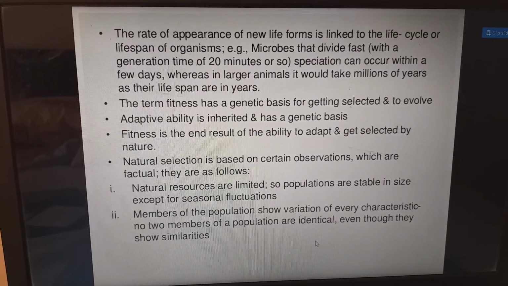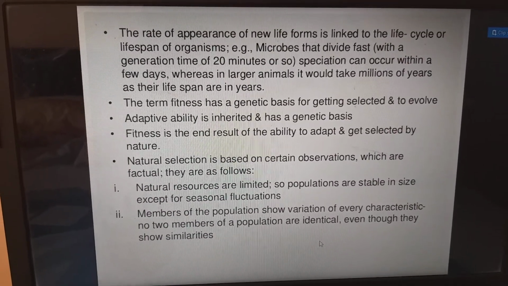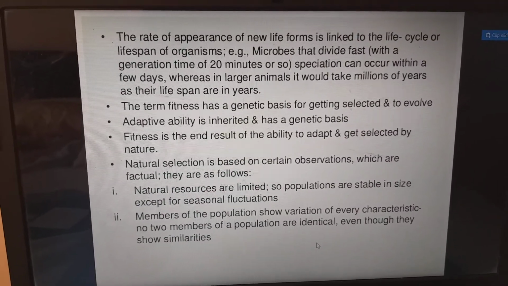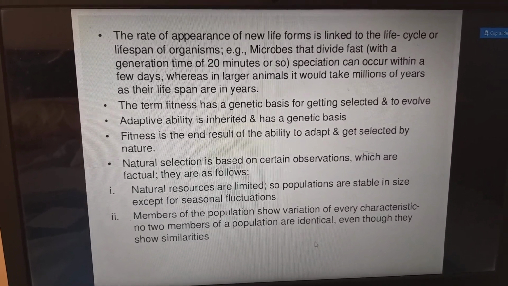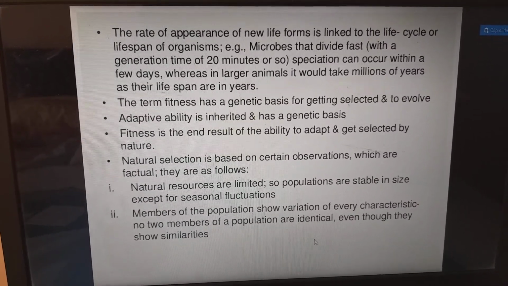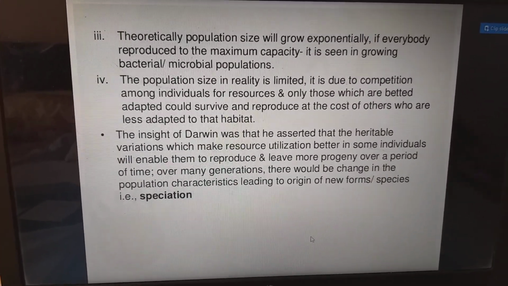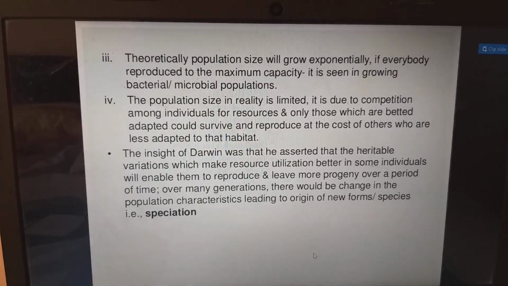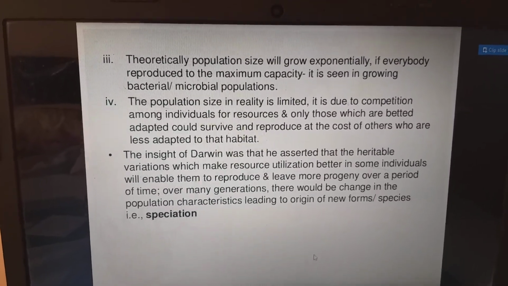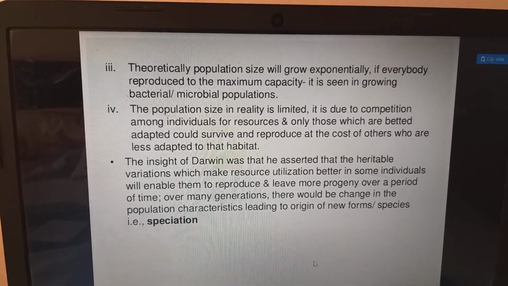Natural selection is based on certain observations which are factual and are as follows. Resources are limited, so populations are stable in size except for seasonal fluctuations. Members of populations show variations in every characteristic. No two members of a population are identical, even though they show similarities. Theoretically, the population size will grow exponentially if everybody reproduced at maximum capacity, as seen in growing bacterial populations. But in reality the population size is limited.